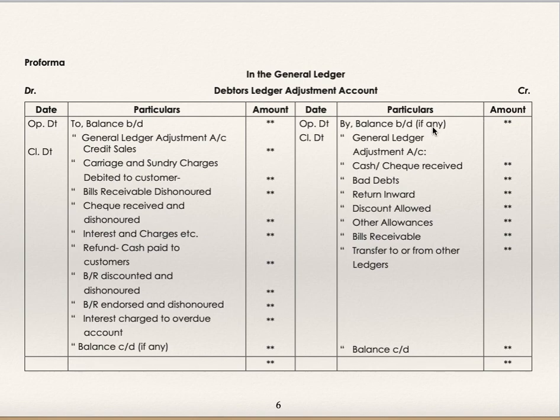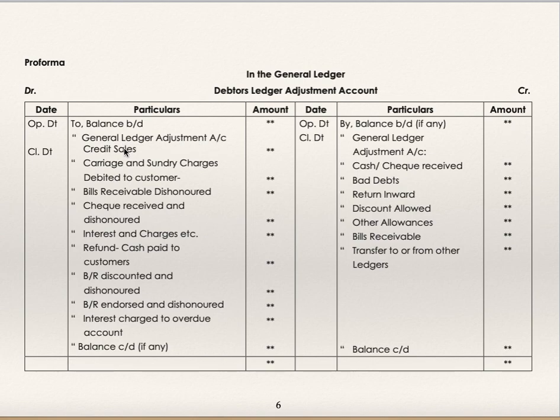When advance is received from customers, in that case you will have both the balances, that is both the sides of debtors account, debit as well as credit. To balance brought down, normal balance which shows credit sales, by balance brought down, sometimes you will have this balance which is nothing but advance received from debtors.